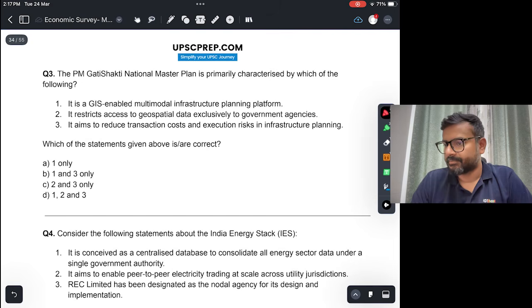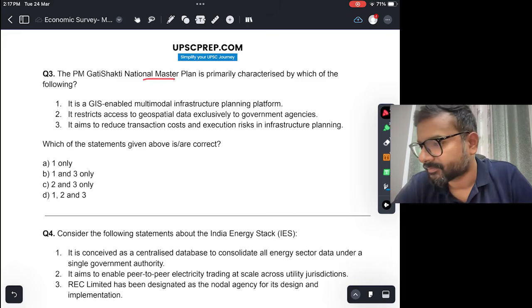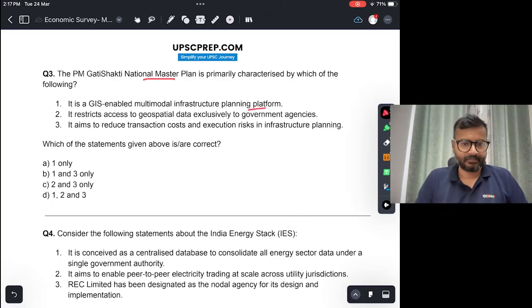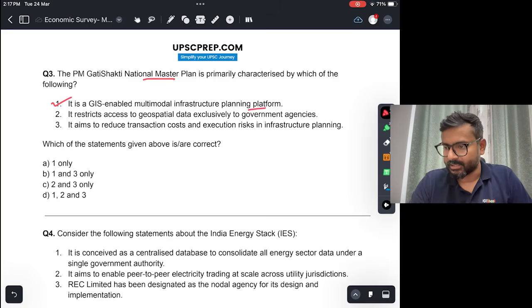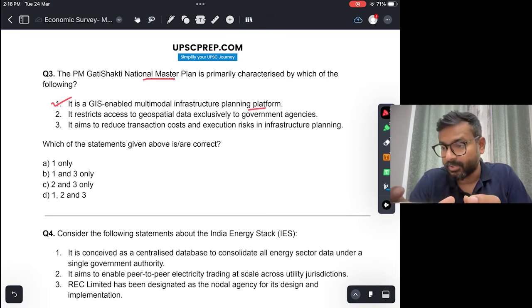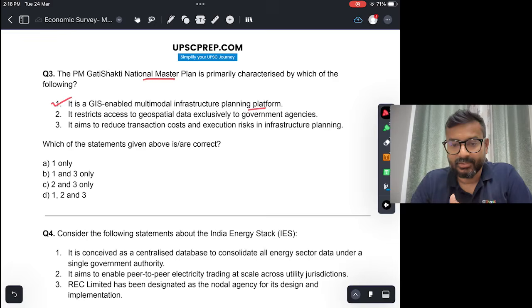All right. The PM Gati Shakti National Master Plan is primarily characterized by which of the following? It is a GIS enabled multimodal infrastructure planning platform. This is true. ये सही है. GIS enabled है, multimodal infrastructure planning platform है PM Gati Shakti. It restricts access to geospatial data exclusively to government agencies. सिर्फ government agencies का data use कर सकती है. This is not true. Okay, जो PM Gati Shakti National Master Plan है, even the private agencies can use that